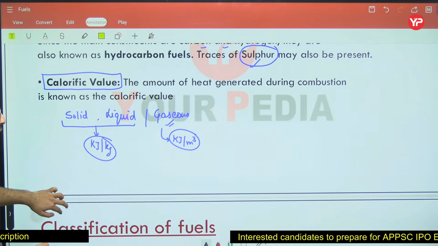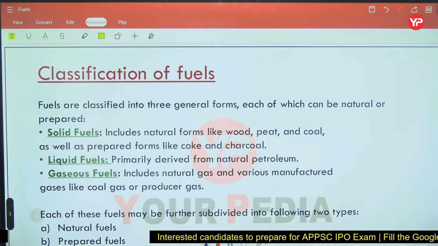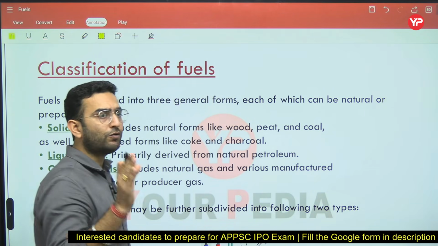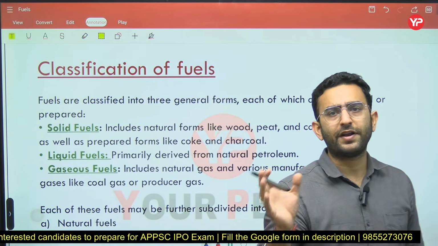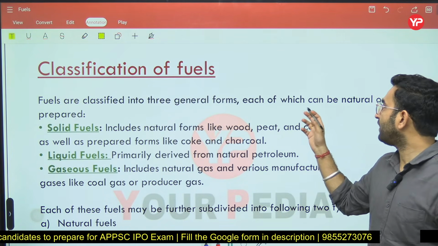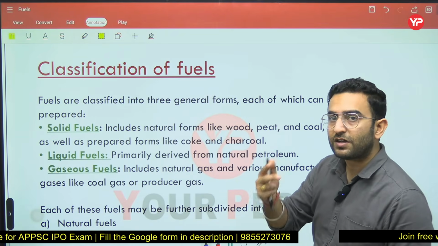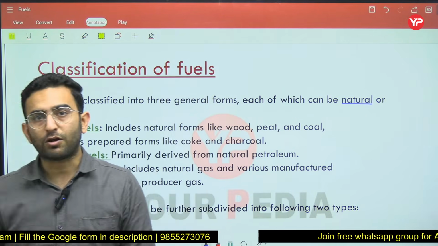Now let us start with the first part. How do we classify the fuels and where do we see its applications? Coming back to its classification, first of all, just see the fuels can be classified in 2 different ways. Either we may have natural fuels, or we may have prepared fuels. Now these 2 types of fuels are further classified into 3 types, depending upon their chemical composition.